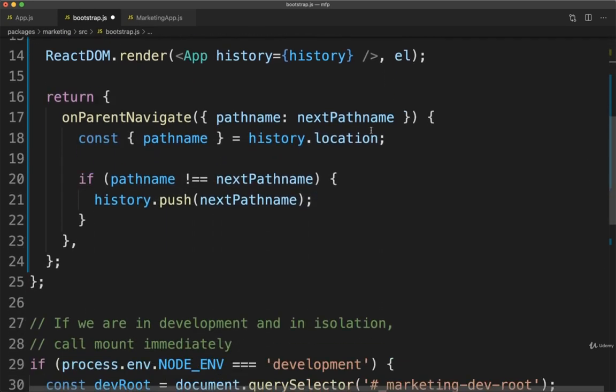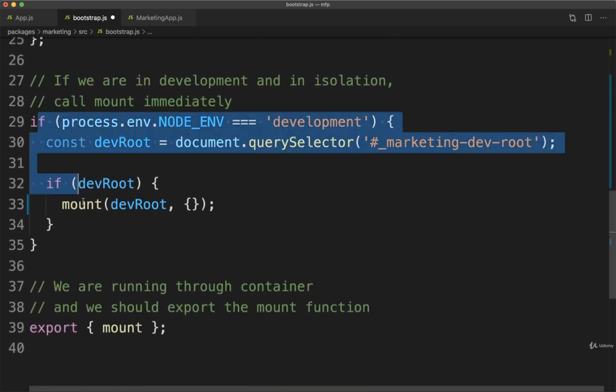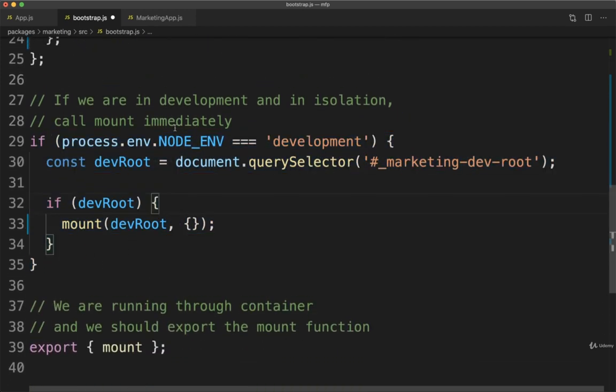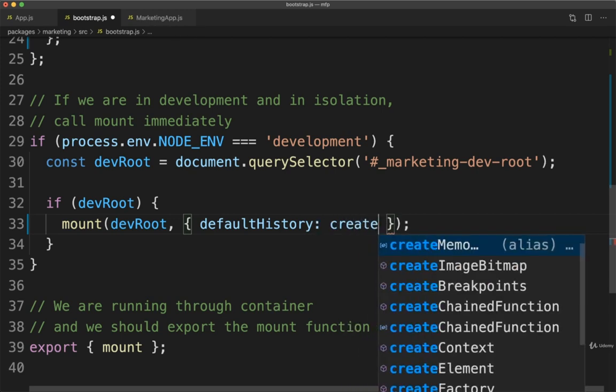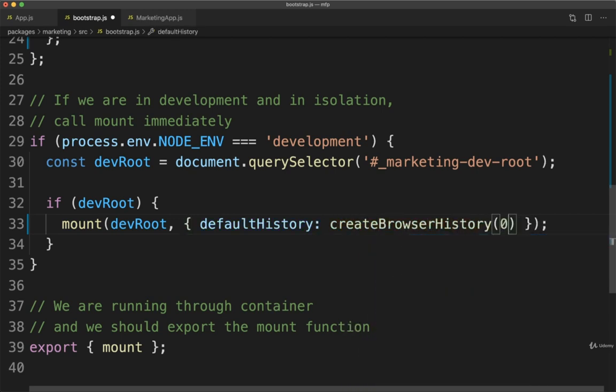I'm then going to go down to our if statement right here, where we decide whether or not we are in development and in isolation. Then on my mount function, I'm going to say that my options object right here might take in an additional option. Let's call it defaultHistory, and then provide it createBrowserHistory. So in short, whenever we call the mount function when we are in isolation, we are going to create a browser history instance and provide it on the options object as a property called defaultHistory.